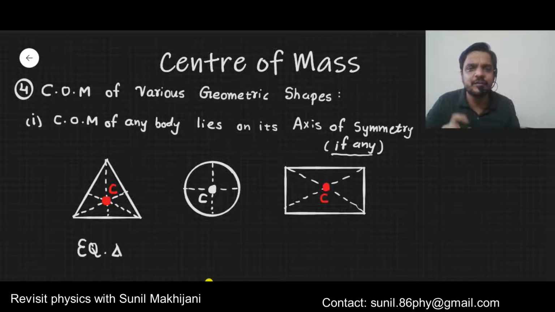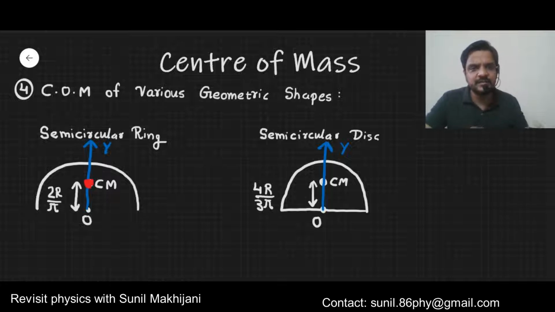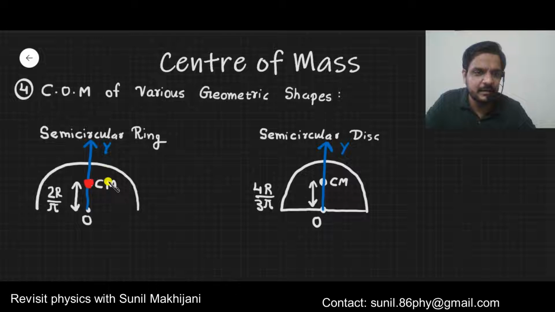Now I am telling you the center of mass of some difficult objects also. Some more objects, let's say, in case of a wire which is bent in the form of a semicircle, it is known as a semicircular ring.